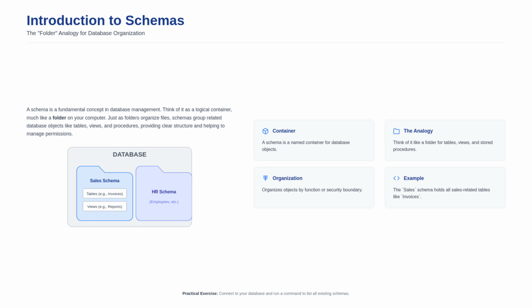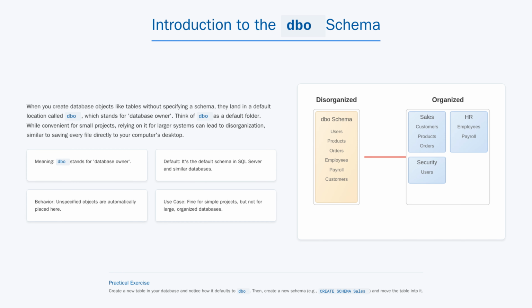The simplest way to think about it is like a folder or a container inside your database. Just as you use folders on your computer to group related files, you use schemas in SQL Server to group related database objects like tables, views, and stored procedures. When you start creating tables without specifying a schema, they automatically go into a default one called DBO, which stands for Database Owner. You've seen it every time you write dbo.tablename.